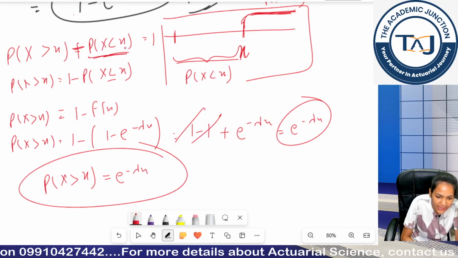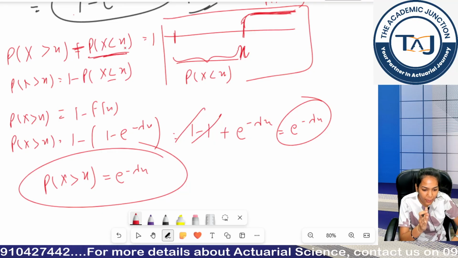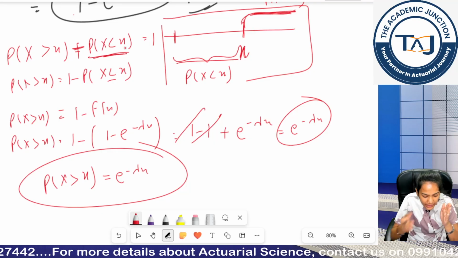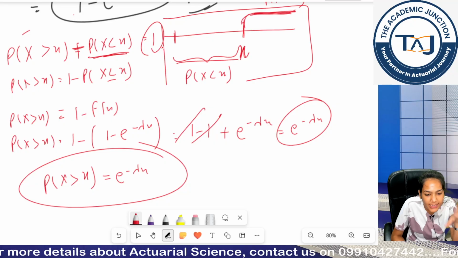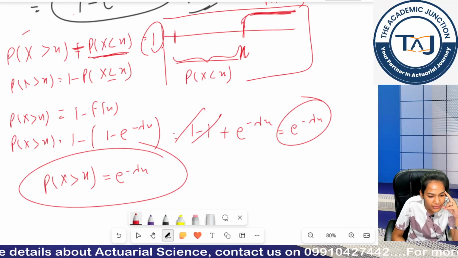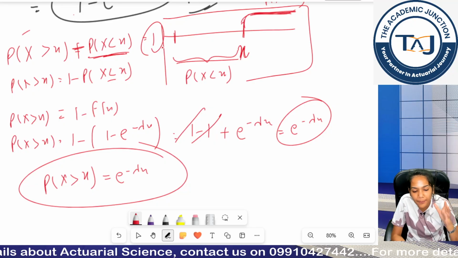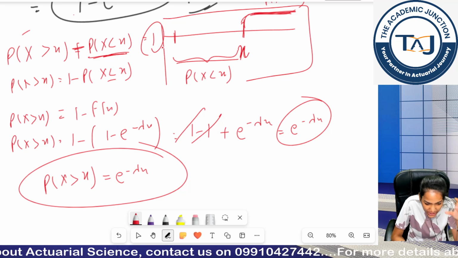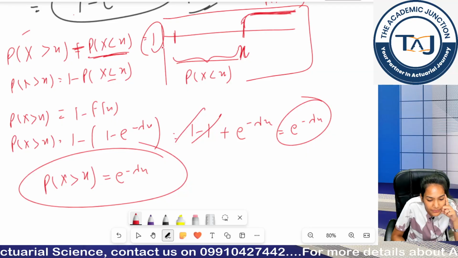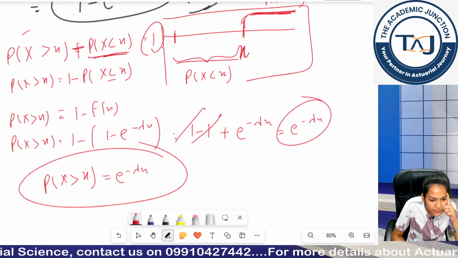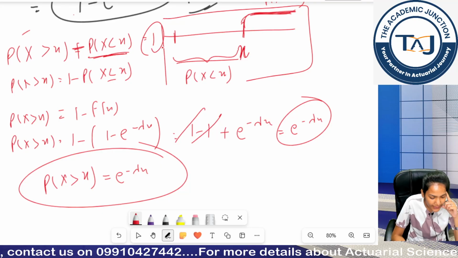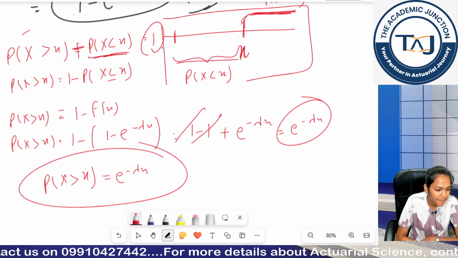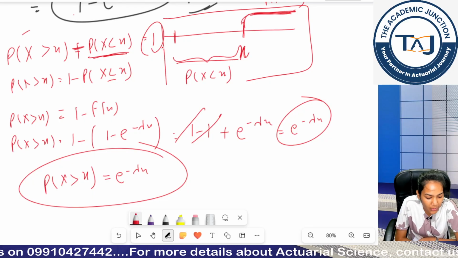This portion covers the values which are less than x, this portion covers the values which are greater than x, and it should sum up to 1 because it is covering the entire range. When I sum the probabilities across the entire range, I get 1 as the answer. So any doubt in this? If not, then we will do the question.